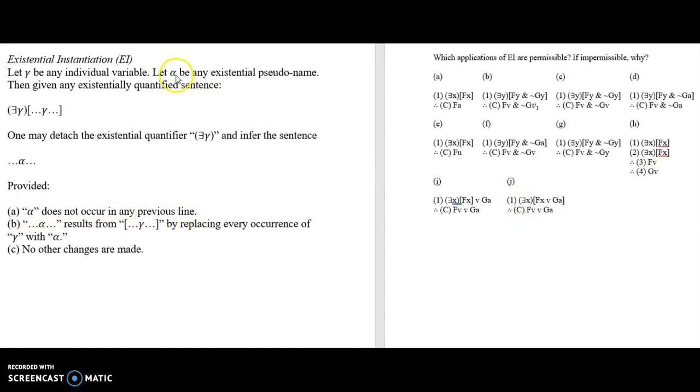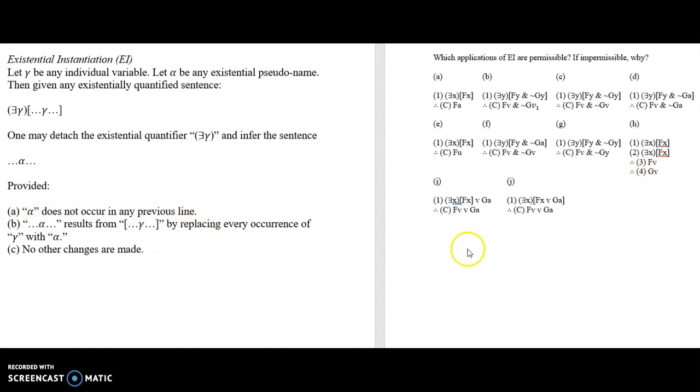So alpha, recall, is going to be the existential pseudonym. So we use V here, but look at this. V occurs in a previous line. So you cannot do that. And I have a problem that we're going to discuss later that explains why you cannot do this. But just for now, the rule, that's what the rule is saying. The rule is saying you cannot do that. You would have to go to a different existential pseudonym, so a V sub 1, V sub 2. That would be okay. But since the V occurs in a previous line, namely this one, you cannot do that. And that's a violation of proviso A here.